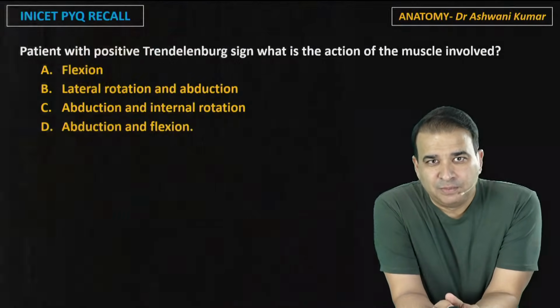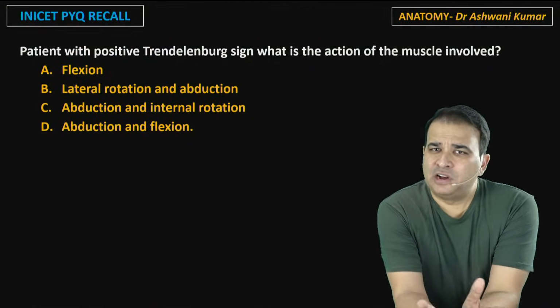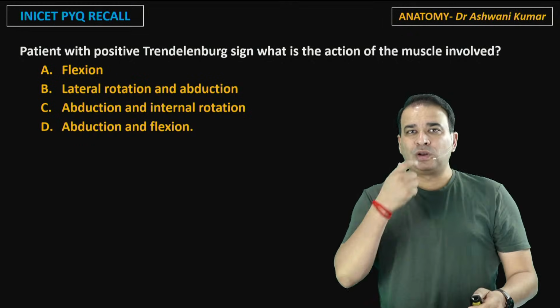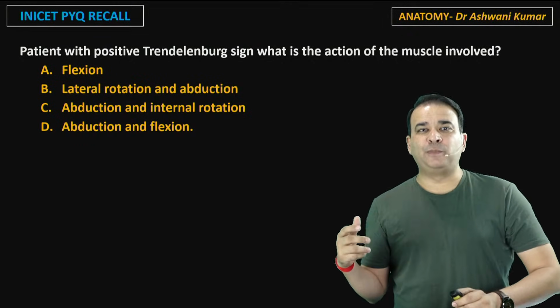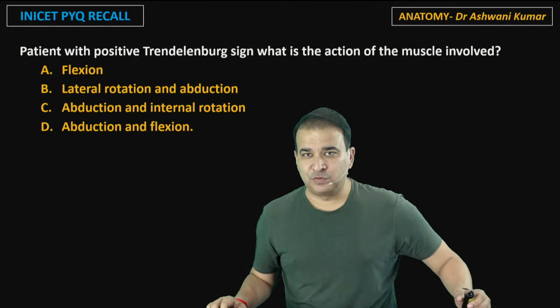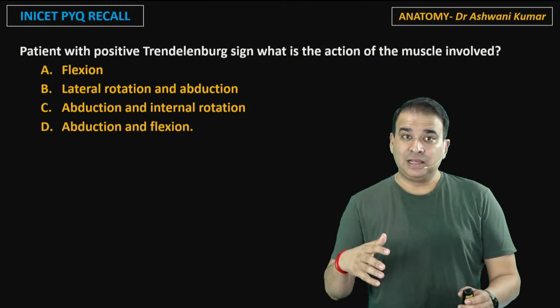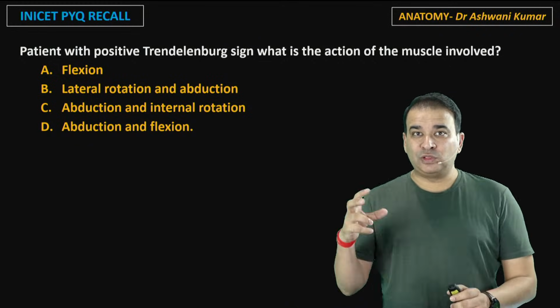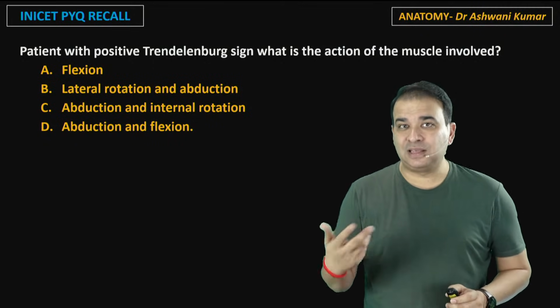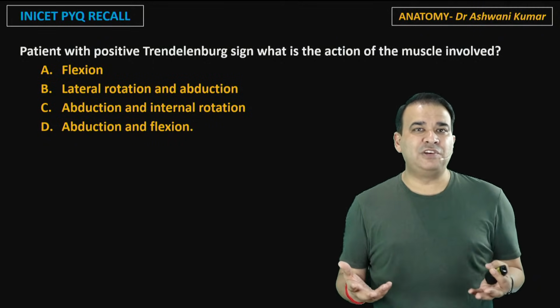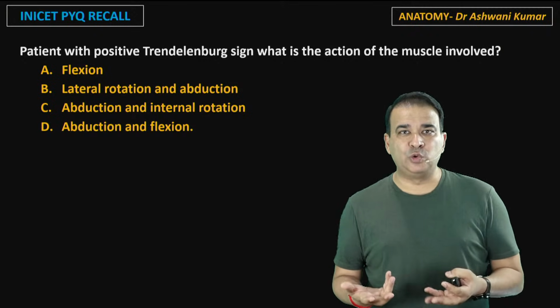Okay, moving on guys. Patient with a positive Trendelenburg sign. In this question they asked, for a patient with a positive Trendelenburg sign, what is the action of the muscle involved here? Now we know what muscle it is. That is the gluteus medius muscle. Everyone read about the Trendelenburg test, so they know it is a test for the gluteus medius muscle.